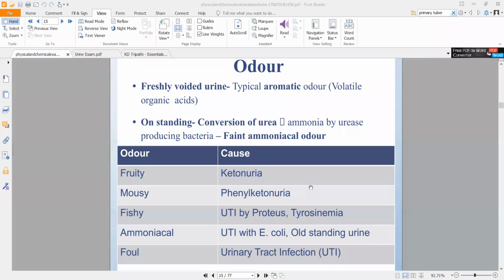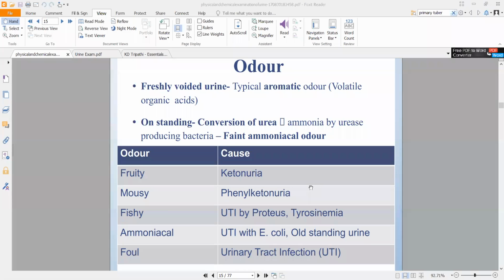Now if you let it be, this aromatic odor will become ammoniacal. It will smell like ammonia, right? For you to understand all of these smells, you have to first go to a chemistry lab and smell them. If you have ever smelled ammonia, you will know what it smells like. If you collect urine in a test tube and let it be for a while, initially you will have an aromatic odor which will turn into a faint ammoniacal odor. Slightly ammoniacal on standing because of the urease present.